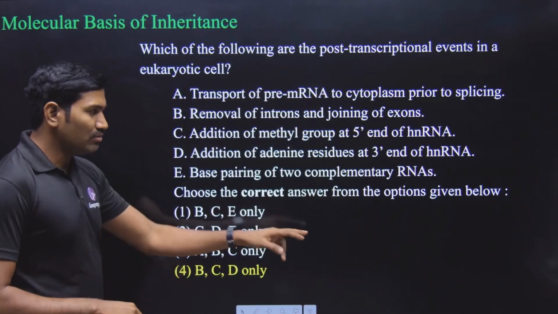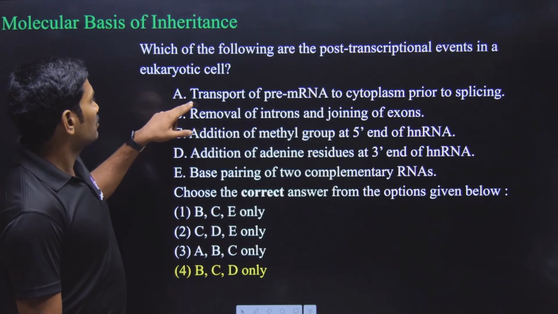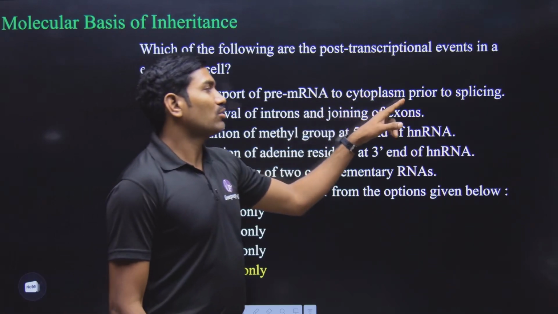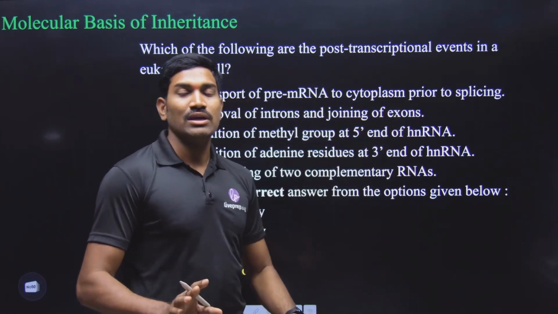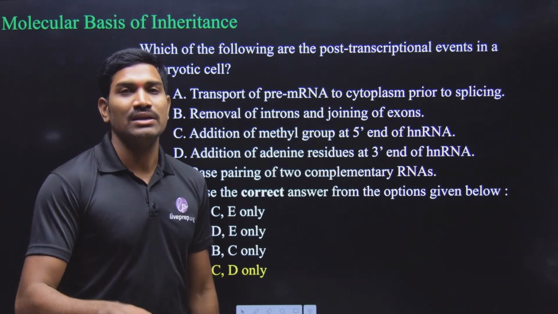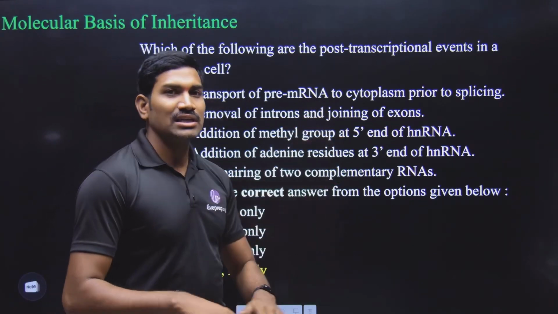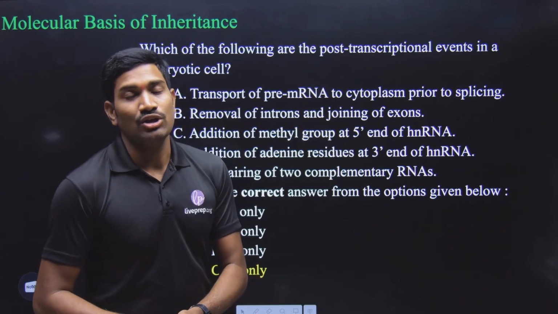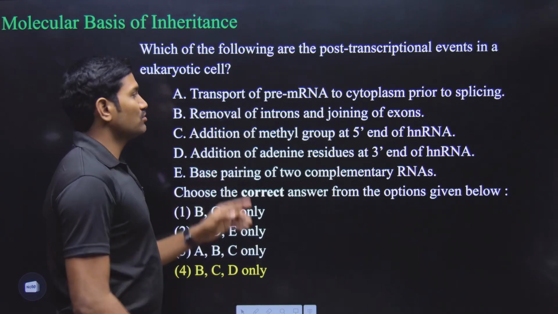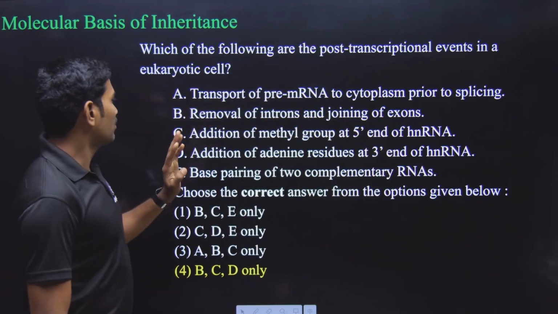Clear? Anyhow, here is the NCERT diagram. I will explain it to you. There is one confusion here, so now we will focus on this. Transport of pre-mRNA to cytoplasm prior to splicing. No, splicing is also occurring in the cytoplasm. Sorry, in the nucleoplasm. Splicing occurs in the nucleoplasm, so pre-mRNA is converted into mature mRNA, and only mature mRNA will be exported. So this statement is wrong. Transport of pre-mRNA to cytoplasm is wrong. Okay, remove it.